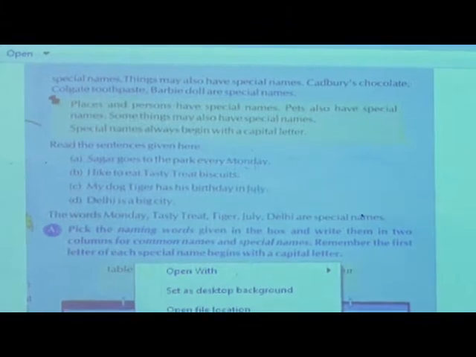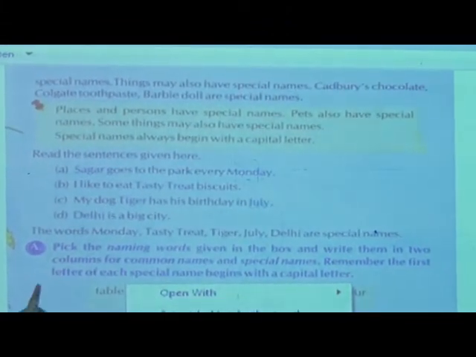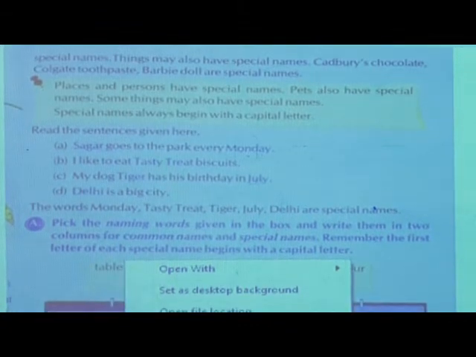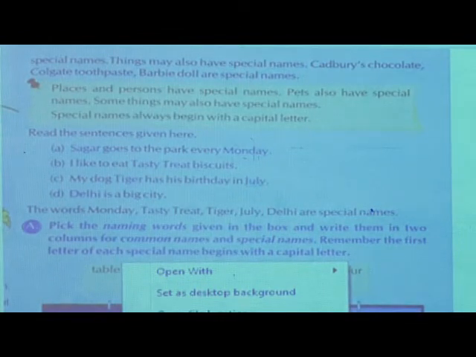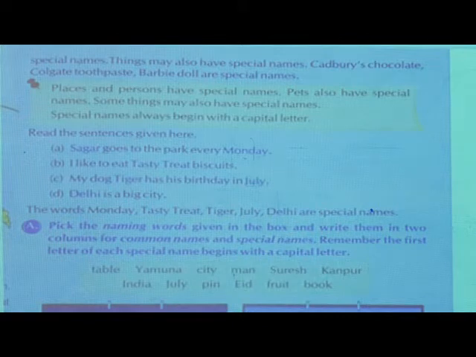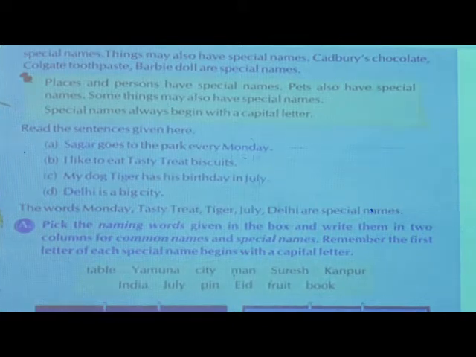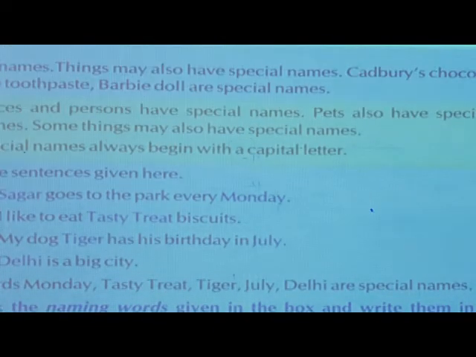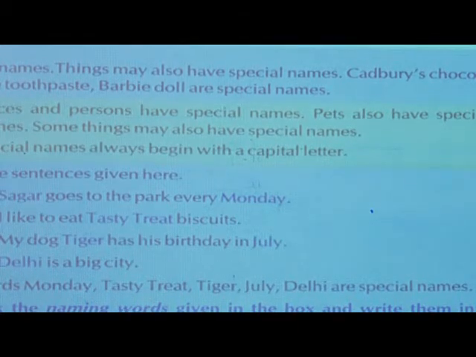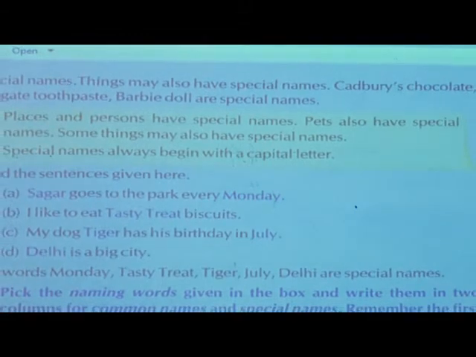Things may also have special names. Cadbury chocolate. Now things also have them. Chocolate is a thing. You know many types of chocolates are there. Cadbury chocolate, then Parle chocolate, then Chocobar chocolate, isn't it? All these are kinds of chocolate. Then Colgate, toothpaste. All will brush the teeth, no, every day, children? Yes, you should brush the teeth every day. So all will brush the teeth. Colgate is there, Miswak is there, then Pepsodent is there. So many names are there for toothpaste also.